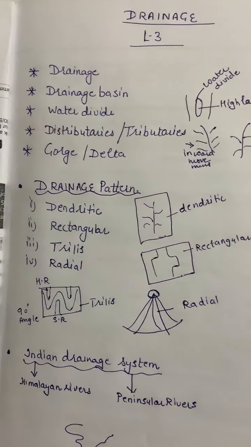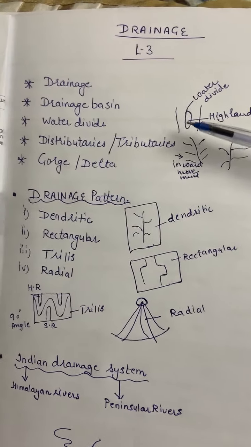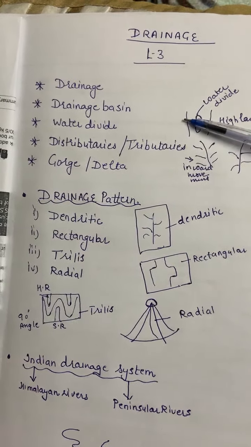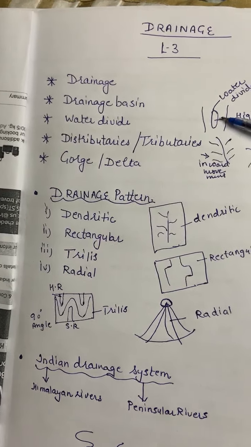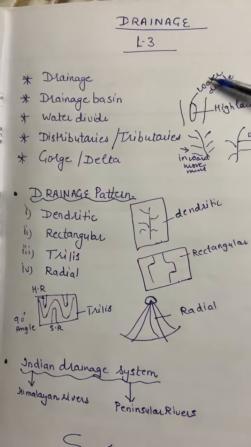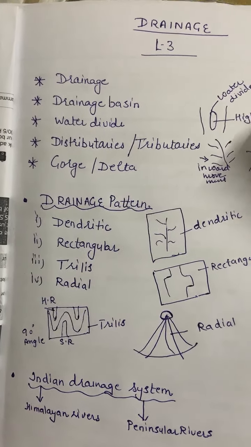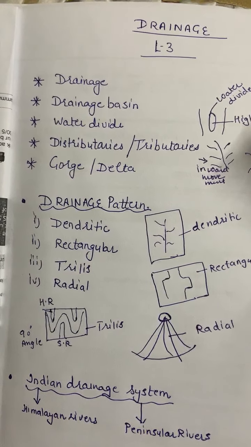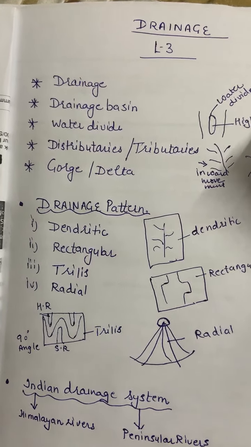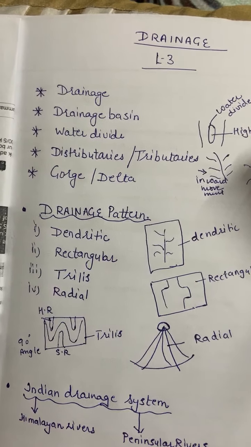Now, what is water divide? Water divide means when a highland divides the two river systems, it is known as water divide. For example, if we have a mountain and rivers flowing on either side, the highland which divides the two rivers is known as water divide.